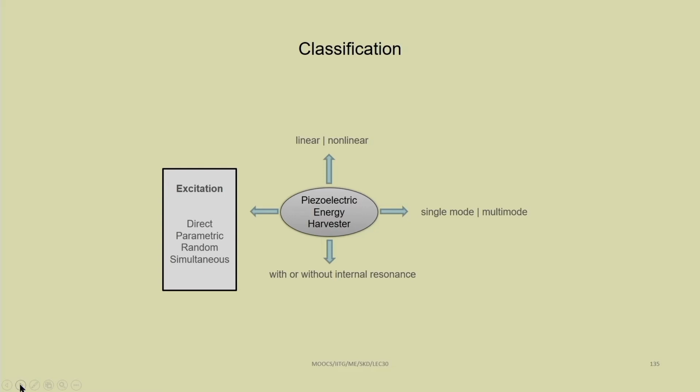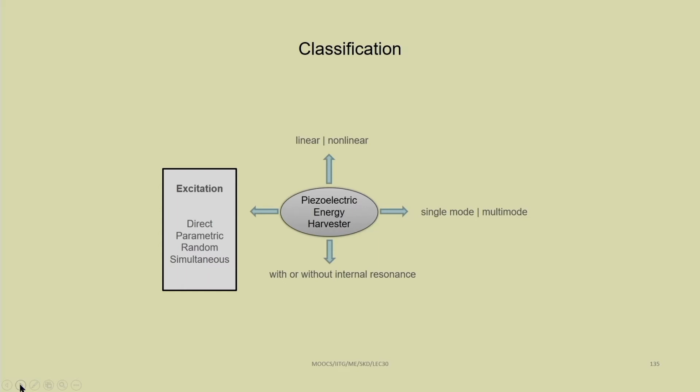In case of a parametrically excited system, the direction of the force and the direction of the response are orthogonal. In case of random excitation, we can have earthquake type of excitation, or many other phenomena which contribute to random excitation. Wind excitation also sometimes is random excitation.